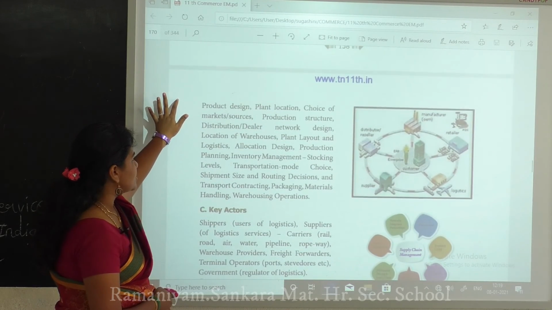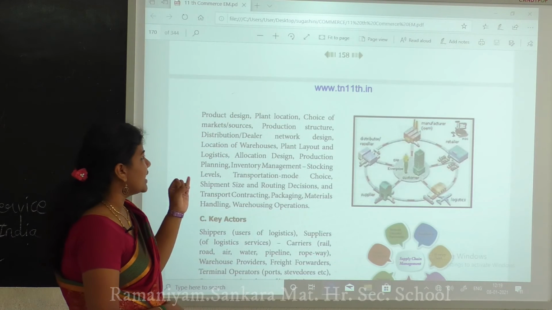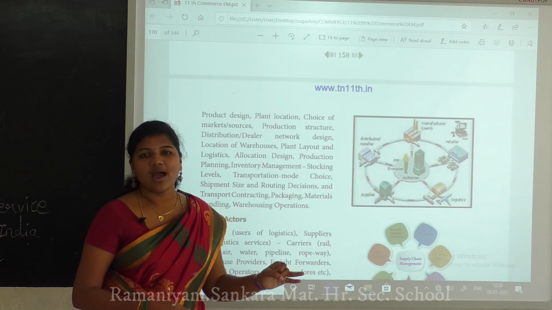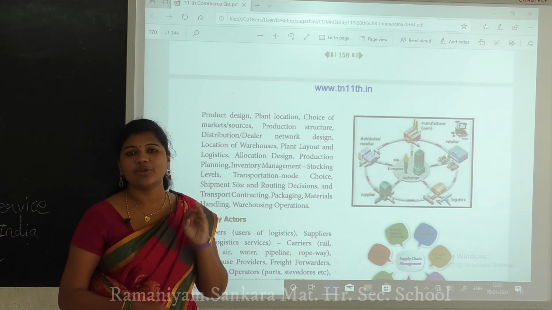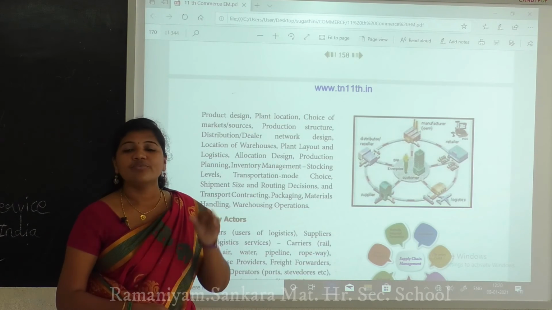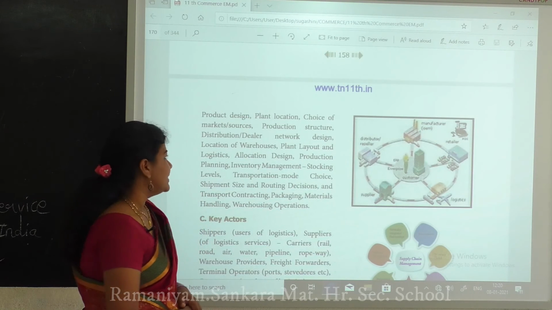The first one is the product decision, the second one is plant location. Village by village we can't put companies or stores, because we can't sell everything that way. We have to select the main areas, and only then can we sell the things.